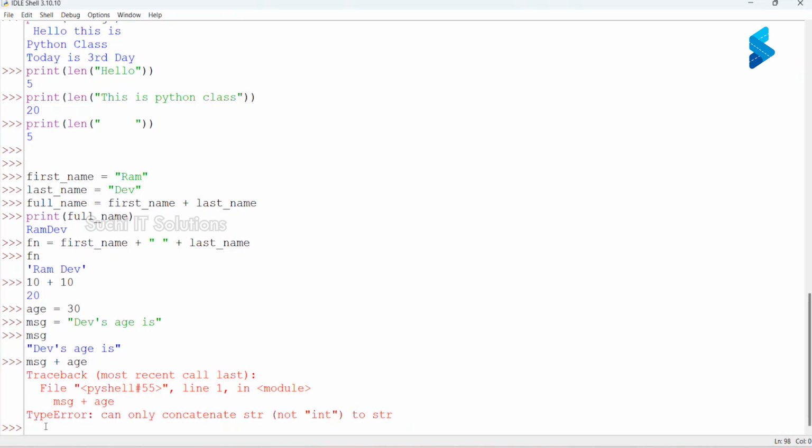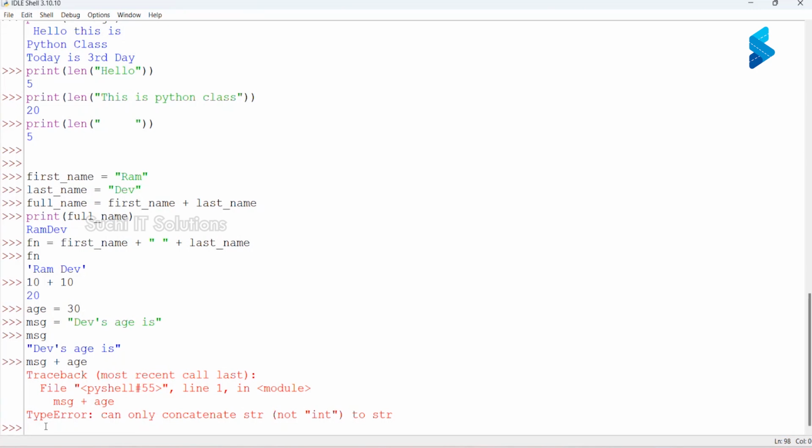A while back, we just looked at it, right? If I want to convert a float value to integer, which function did we use? Int. If we want to convert an int value to float, which function did we use? Float.